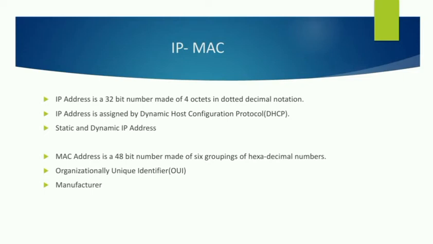three groupings are assigned by the organizationally unique identifier, and the last 3 groupings are assigned by the manufacturer. The only condition for manufacturing is that each and every MAC address must be unique in the world, so that millions and thousands of people can use it. This is what the IP address and MAC address are. Let's see the simple scenario of IP and MAC address relationship in the next slide.